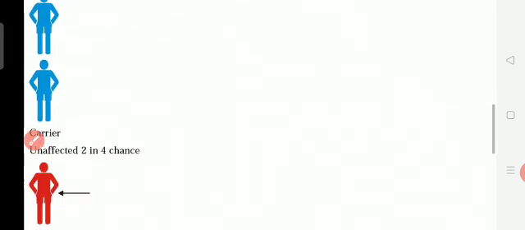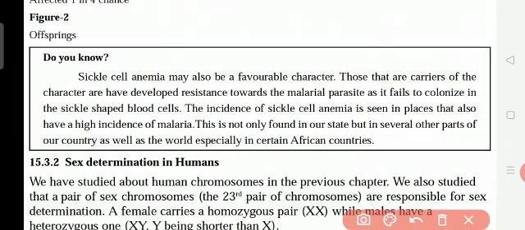Now, do you know, those who have sickle cell blood cells have one good advantage. They don't get malaria. Why don't they get malaria? Malaria is caused by a parasite, and it cannot live in sickle cell blood cells. It can live only in the disc-shaped normal red blood cells. That is why those who have sickle cell anemia don't get malaria fever.